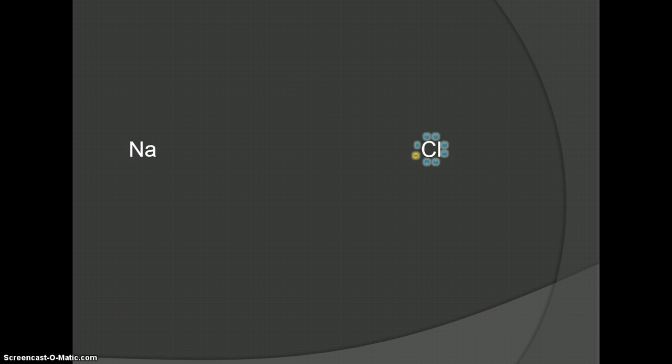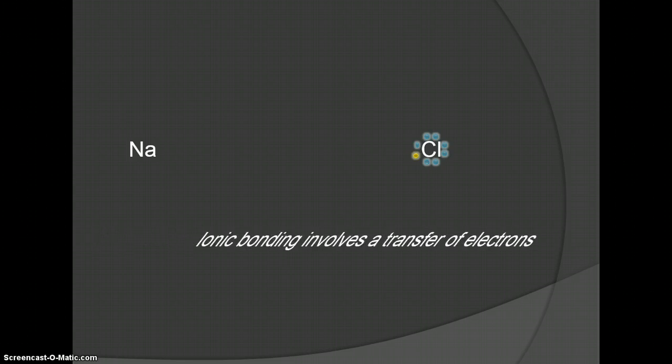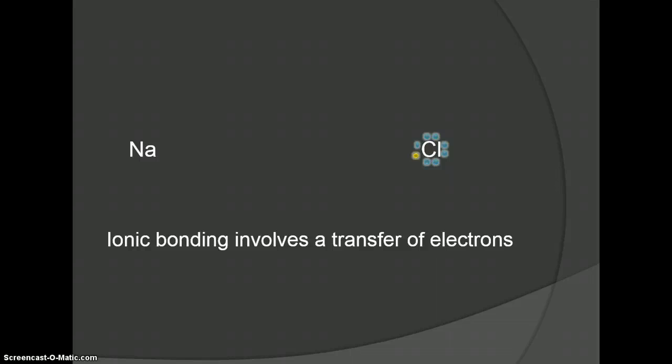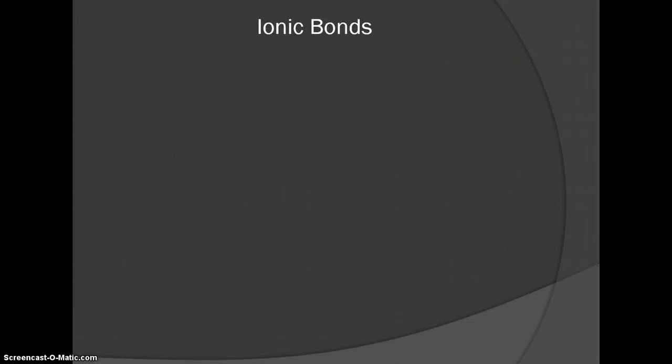But what we have now with sodium over here, it has a positive charge, and chlorine now has a negative charge. And because of that, they're going to join together, and they become sodium chloride, or what we refer to as table salt sometimes. Ionic bonding involves the transfer of electrons. So the electron is moving from one atom, the metal, to the non-metal. That is always the case in ionic bonds.